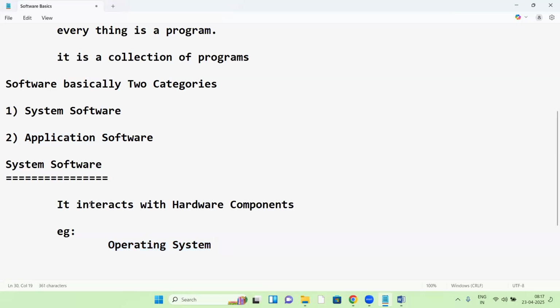Operating systems interact with hardware components, so these are system software. Our OS is a system software.